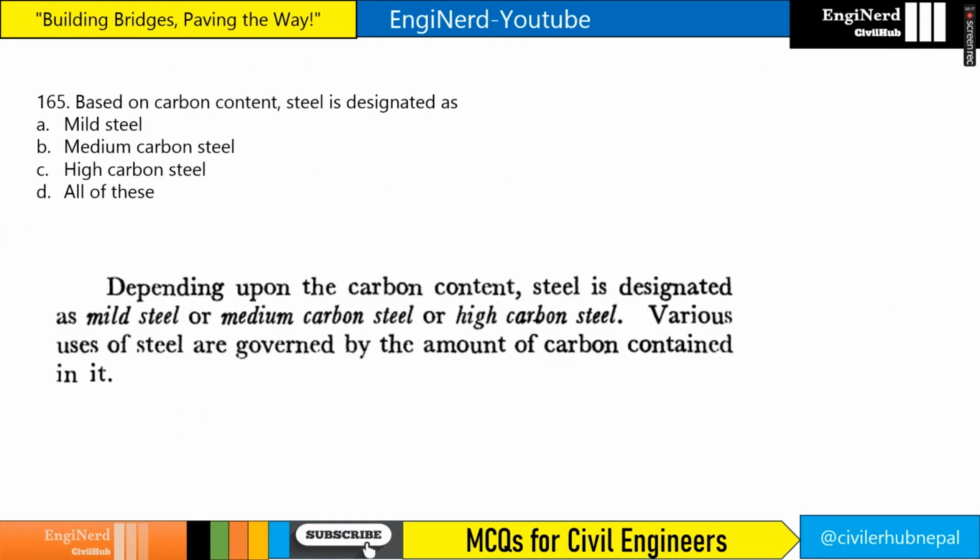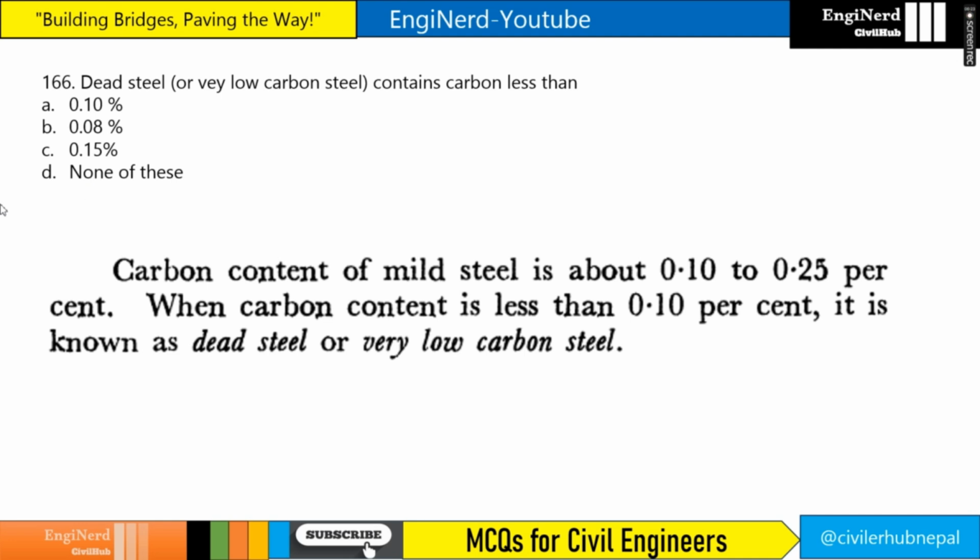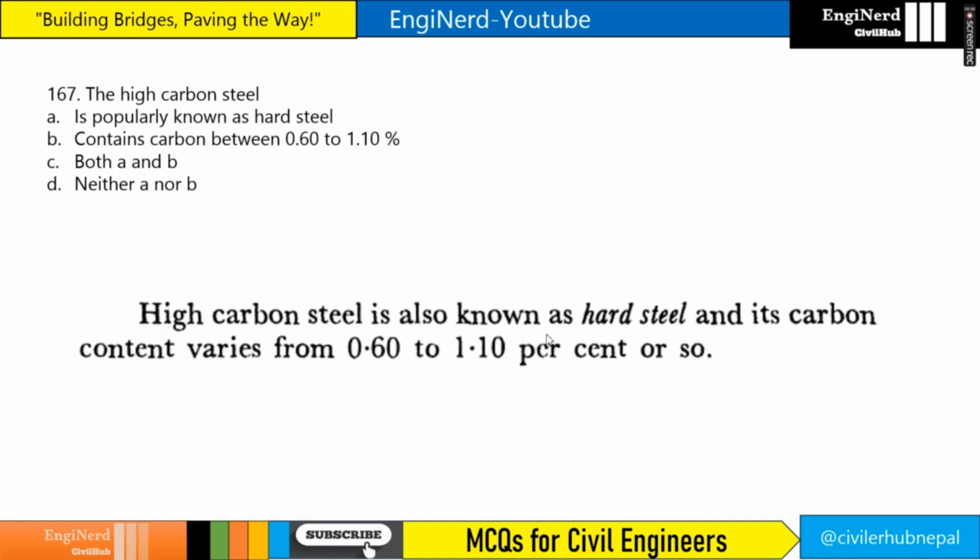Based on carbon content, steel is designated as mild steel, medium carbon steel and high carbon steel, all three, right? So the answer is all of these. Question number 166: dead steel or very low carbon steel contains carbon less than what? 0.10%. When carbon content is less than 0.10%, it is known as dead steel or very low carbon steel.